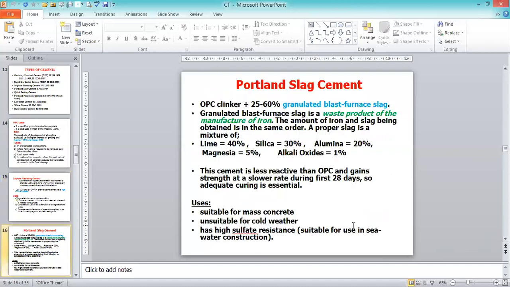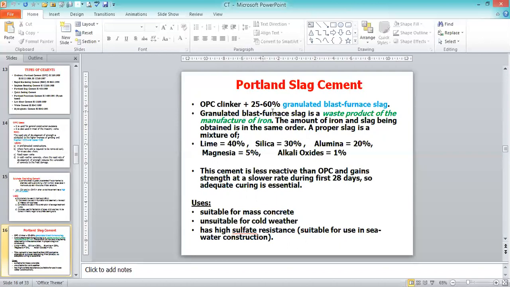Then Portland slag cement. Portland slag cement is ordinary Portland cement to which we add slag. Slag is a waste material coming from various industries that we add in the manufacturing process. It is the OPC clinker plus 25 to 60% granulated blast furnace slag, that is, GGBS, ground granulated blast furnace slag.